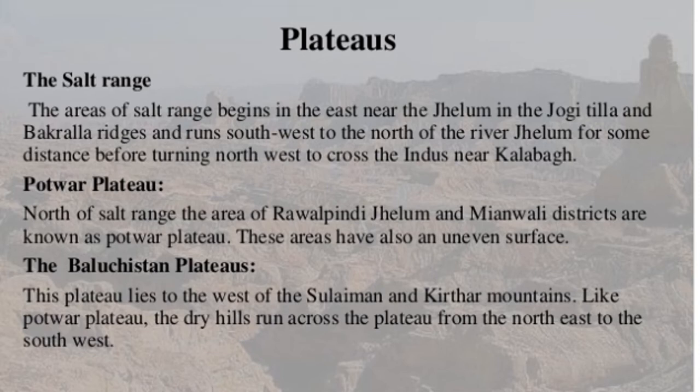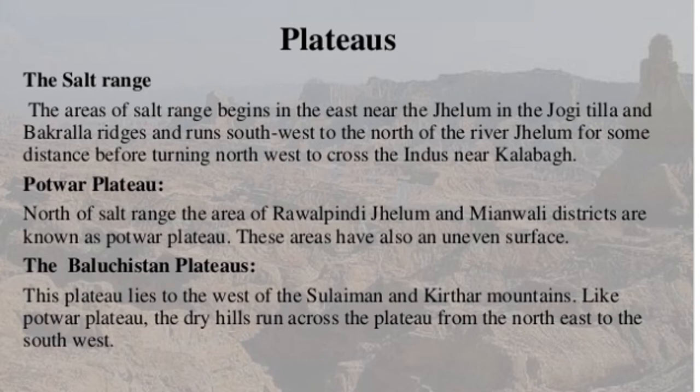Then we have Potohar Plateau. North of salt range की northern side पे ये Potohar Plateau है, and area is the Rawalpindi, Jhelum and Miawali district. These areas also have uneven surfaces. ऊपर नीचे होते हैं. Plateaus are, as we studied before, that plateaus जो होते हैं वो uneven जगहों को कहते हैं.